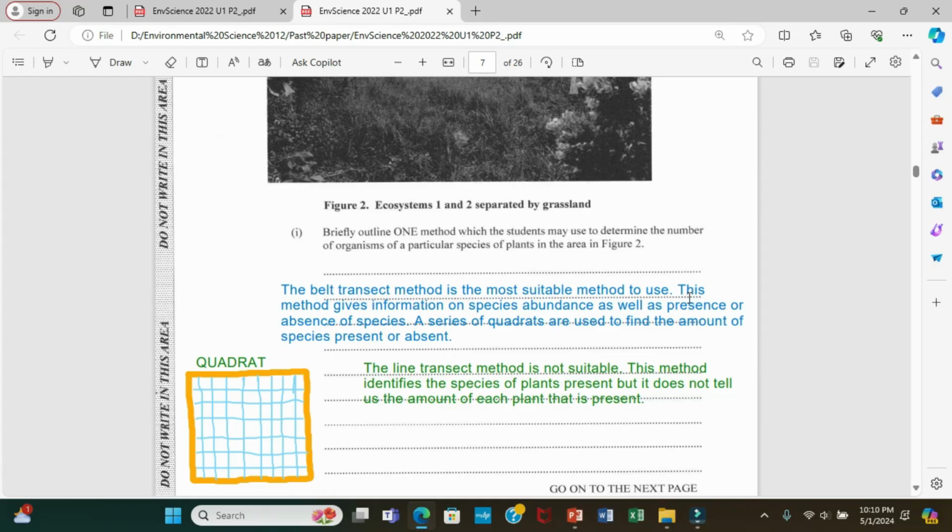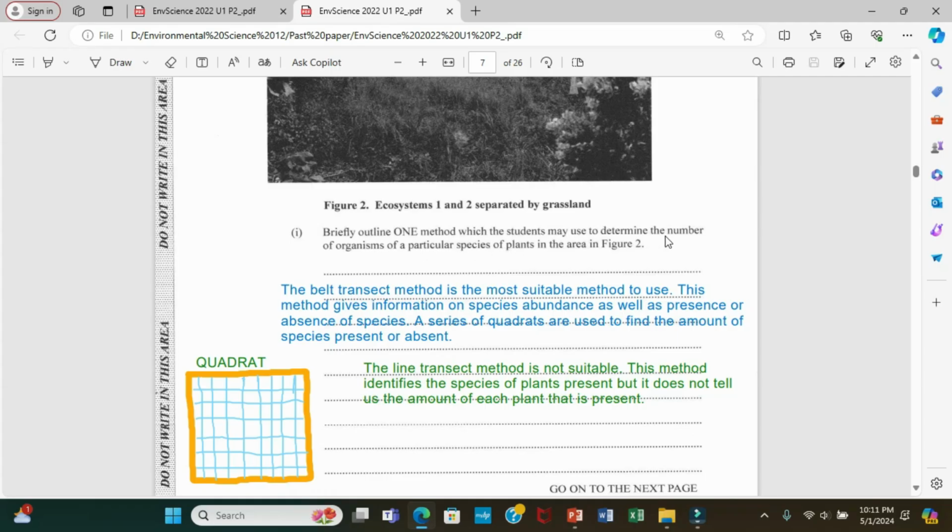It says this method gives information on species abundance as well as presence or absence of species. A series of quadrats are used to find the number of species present or absent. Why this method is suitable, in short, is that it involves counting the amount of plants.